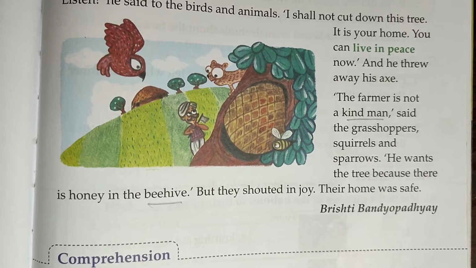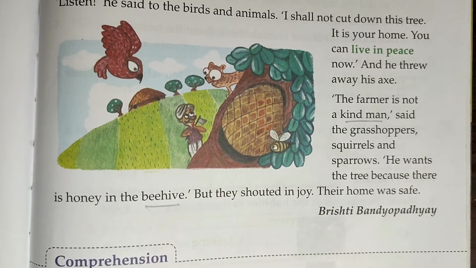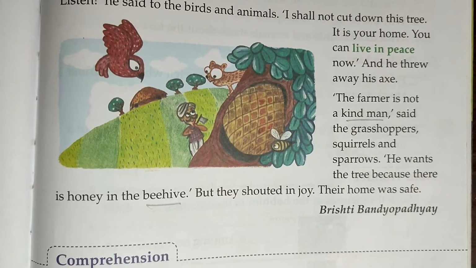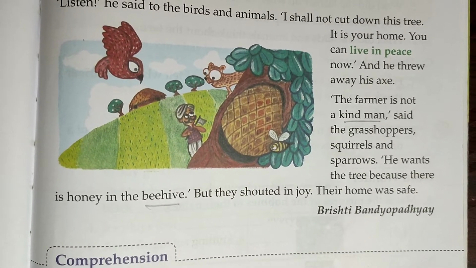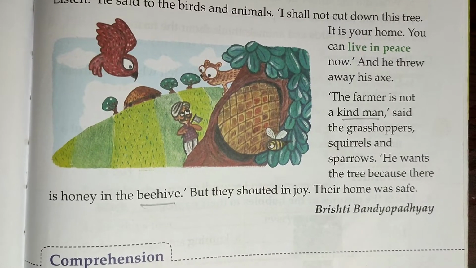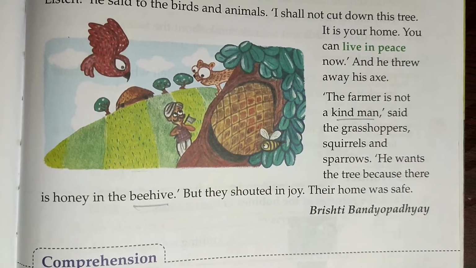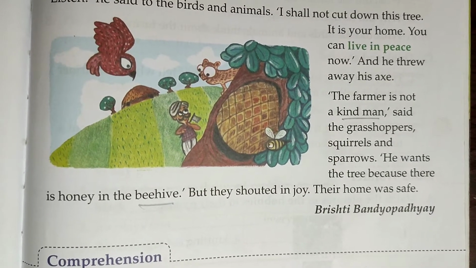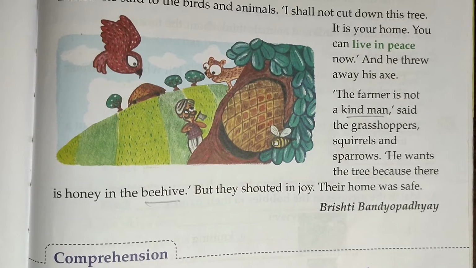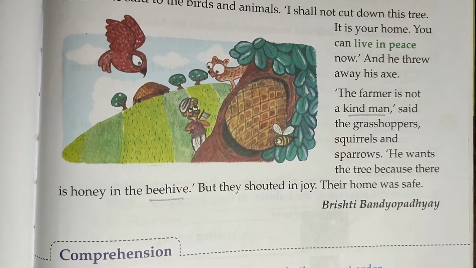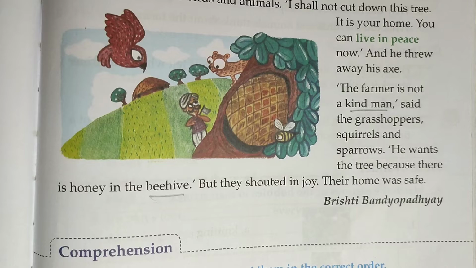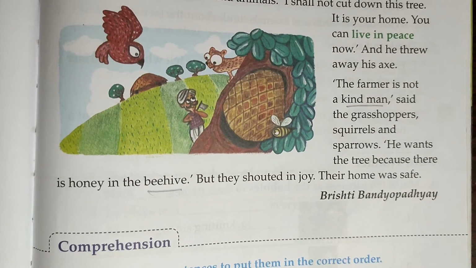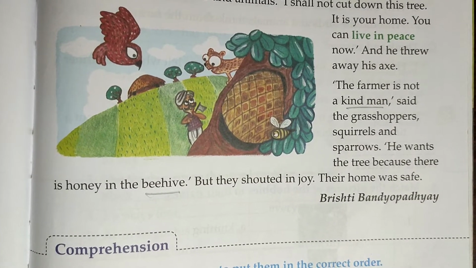But yet, they got their home back. So they were very happy and they shouted in joy. They blushed. You remember in our previous chapter, the frog shouted and they blushed. In the same way, the birds and insects were also blushing in joy because they were very happy, because their shelter, their home was safe and it was back to them.